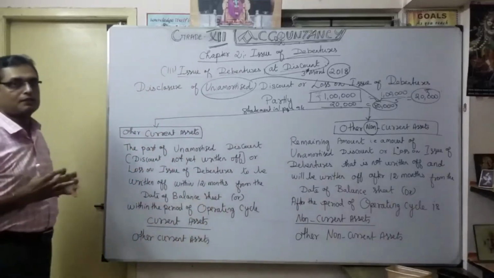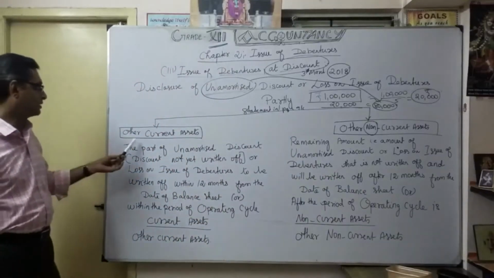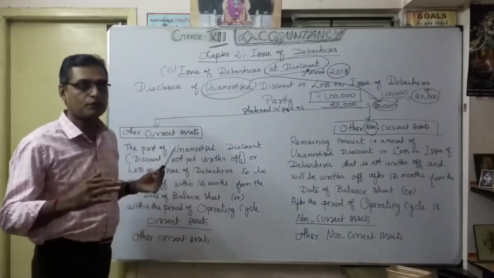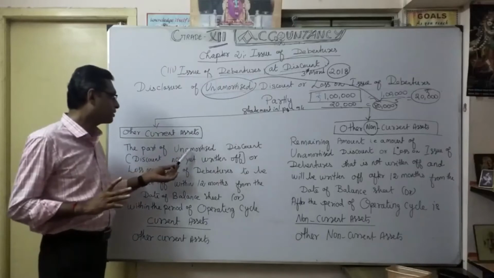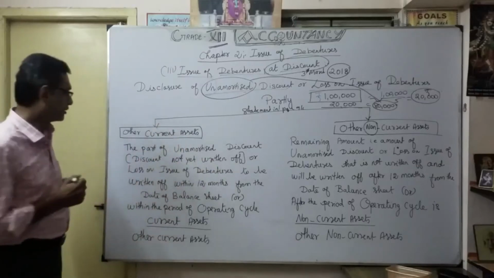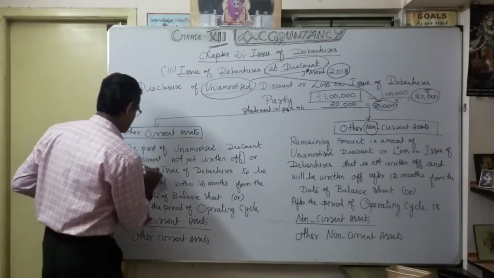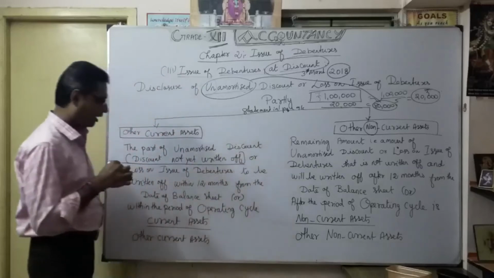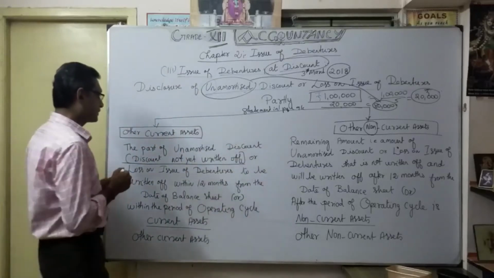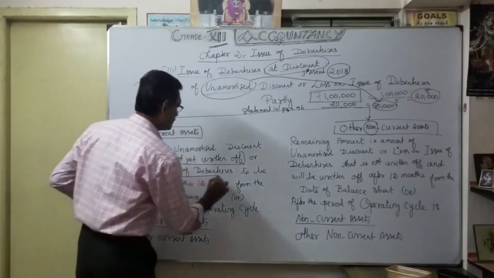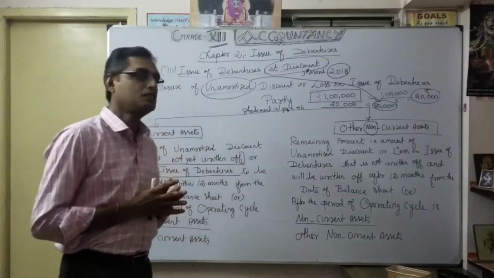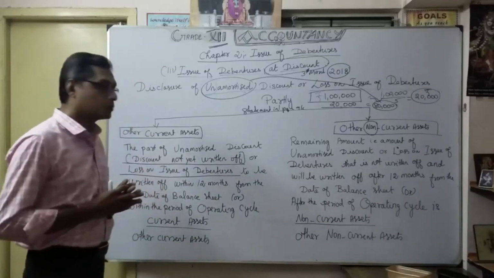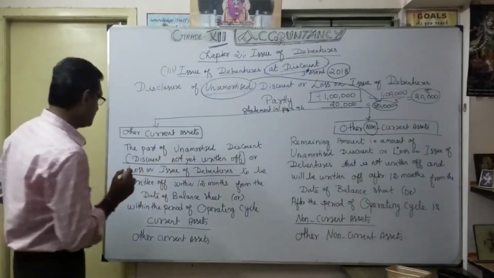How are you going to classify? That is very important. See, other current assets. Meaning, the part of unamortized discount, that means the discount not yet written off, correct? Or loss on issue of debentures. We can call it discount on issue of debentures or loss on issue of debentures, to be written off within 12 months.